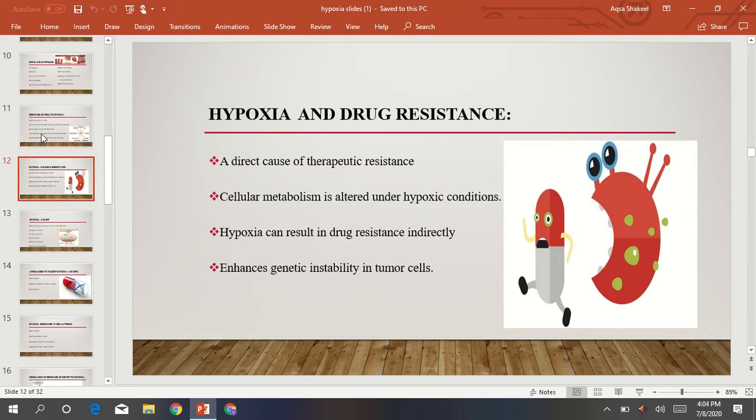Okay, hypoxia and drug resistance. Hypoxia can be a direct cause of therapeutic resistance, as some drugs and radiation require oxygen to be maximally cytotoxic. Cellular metabolism is also altered under the hypoxic condition, and hypoxia can result in drug resistance indirectly. Hypoxia can also enhance genetic instability in the tumor cells.